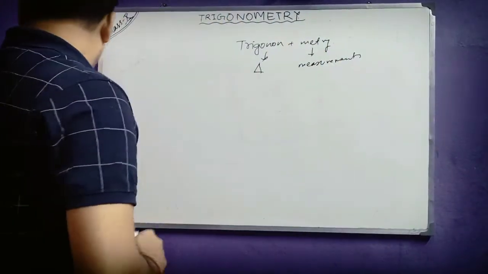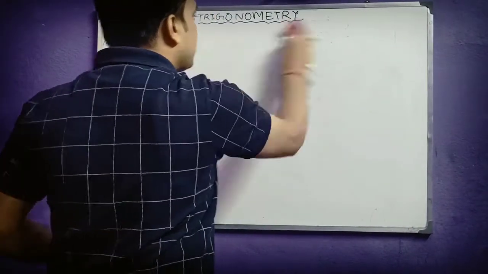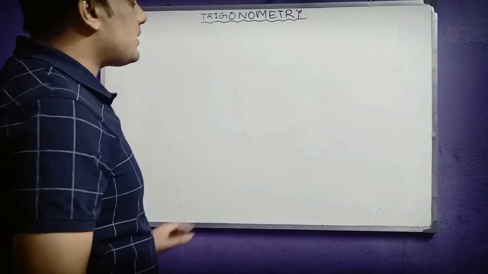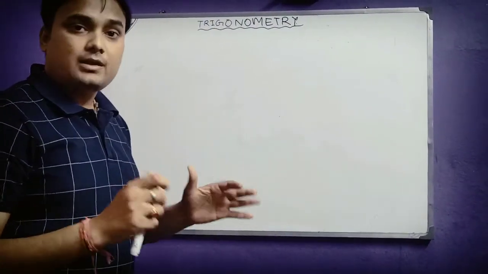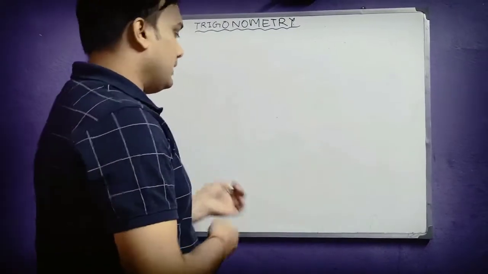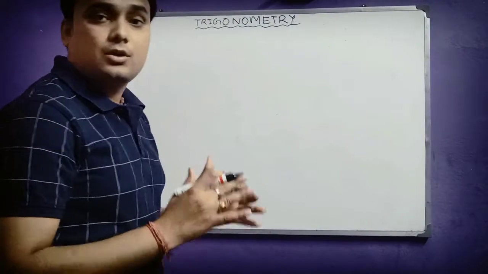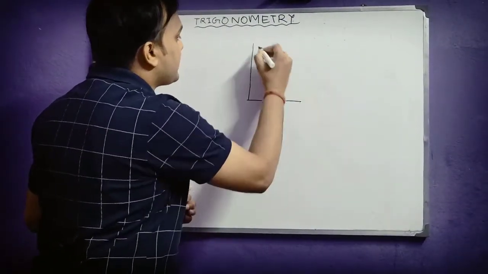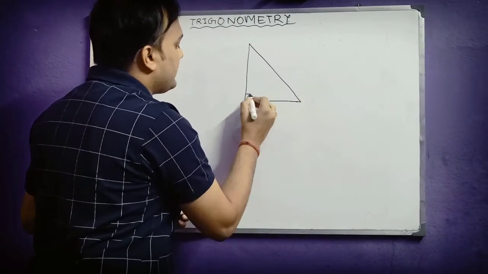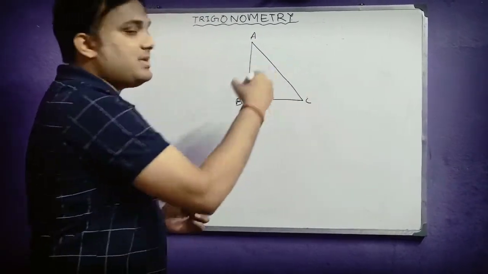So let me come to the very basics of this chapter. I will be explaining this at the very base level, because you are doing this for the first time, so it is very important to know from the very basic level. Trigonometry is done only in a right angle triangle. So let me take a right angle triangle. This is a standard right angle triangle. Here it is 90 degrees. Here it is A, B, C. So ABC is a right angle triangle.